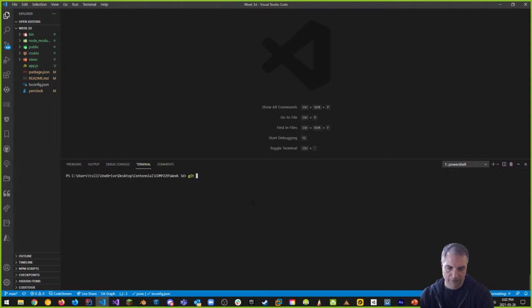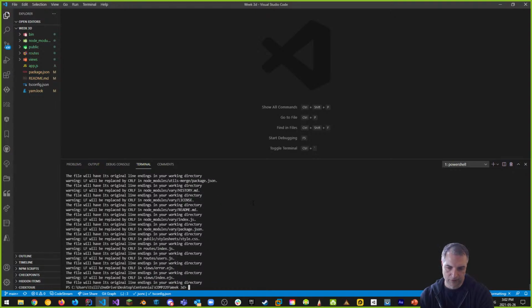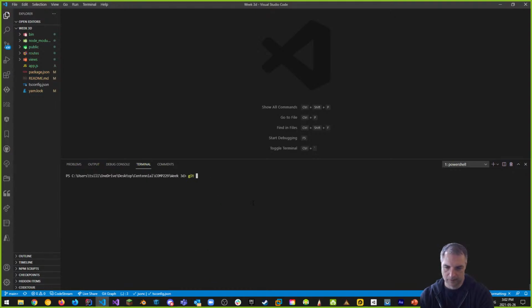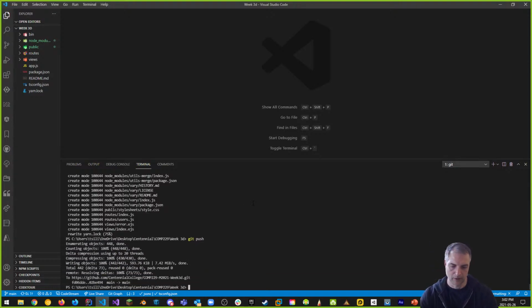Remember that we already have an initial commit from last week. So I'm going to say git add dot. This is going to add everything to your Git repository. Next, say git commit -m, and I'm going to say upgraded project to use Express. Okay, and then finally, I'm going to git push. And what this is going to do is push this up to our repository.